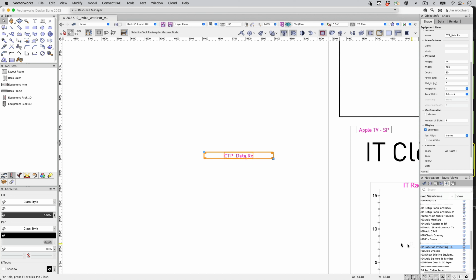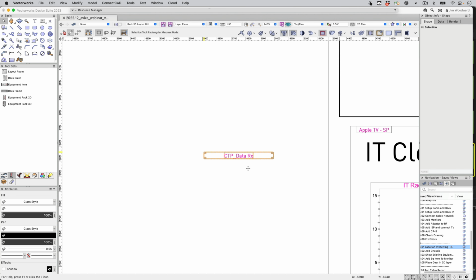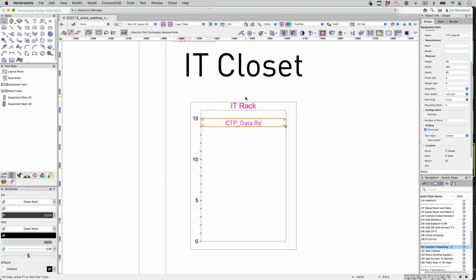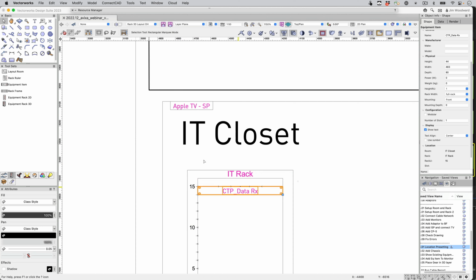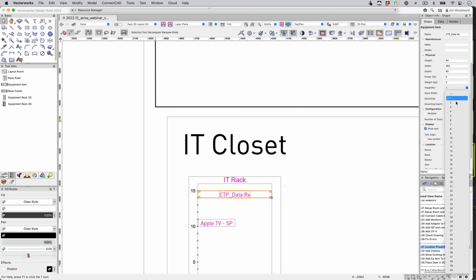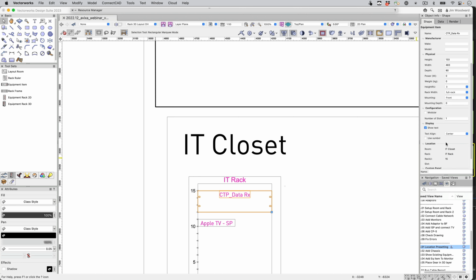Now that CTP underscore that I mentioned before, that's going to play a nice trick when we put this into the IT closet. We'll make that unit just a little larger. We'll give it 3 spaces. We'll drop that Apple TV into the rack as well. Give that 3 rack spaces.